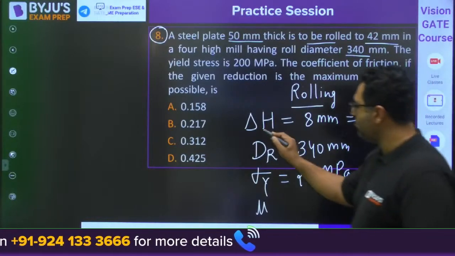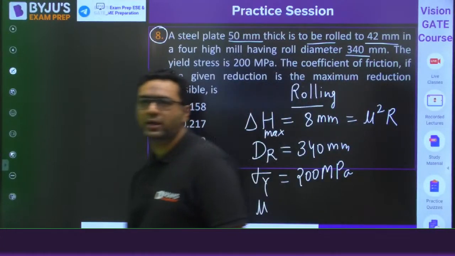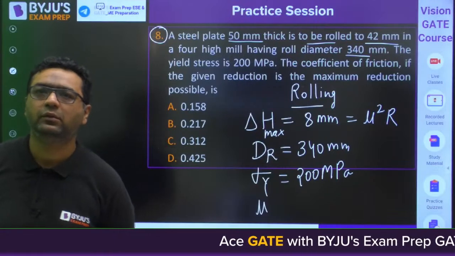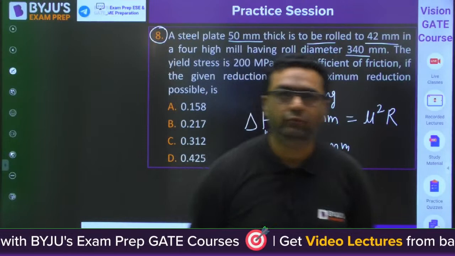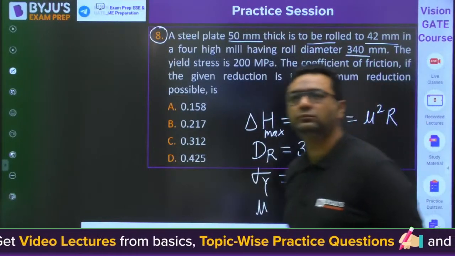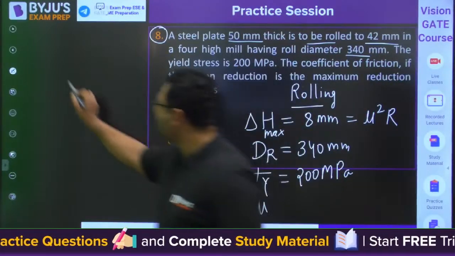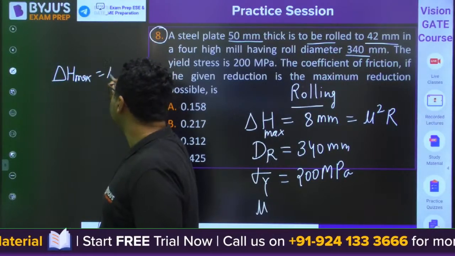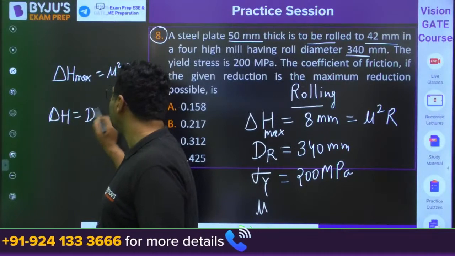I feel everybody remembers this relation. Delta H maximum is mu square R. Very good, very good. Yes. Always remember that delta H maximum is mu square R. When we are talking about delta H, it is D into 1 minus cos alpha.